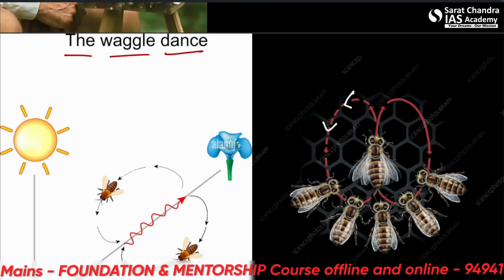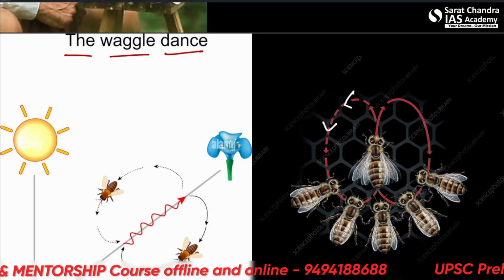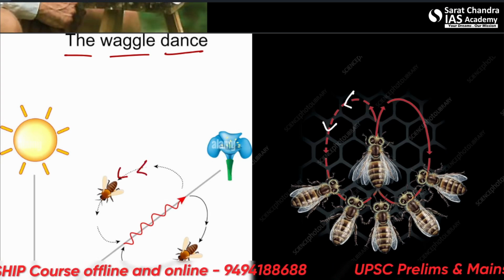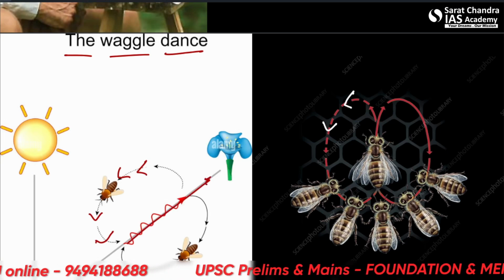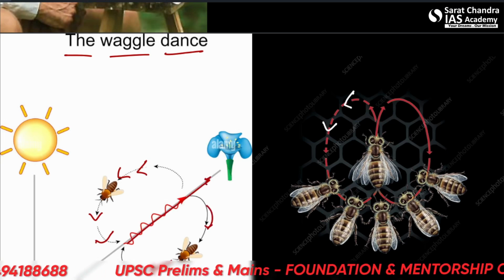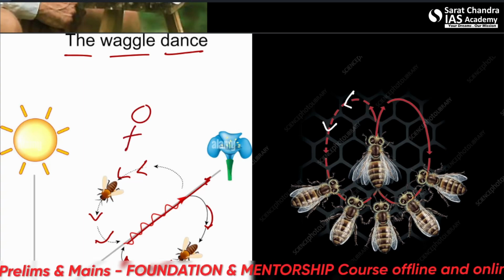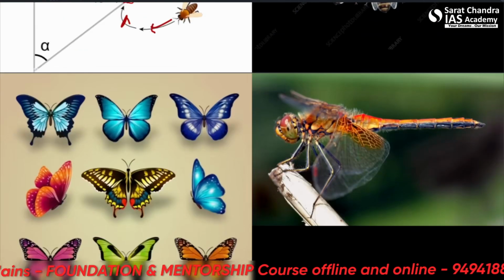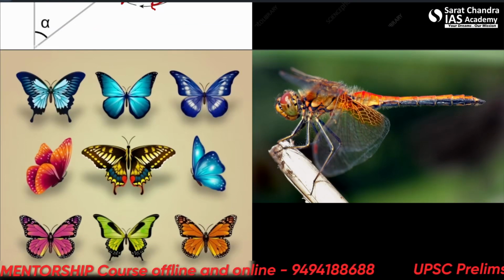As you can see here, if it moves in this direction, let's say anti-clockwise, then it's here. It's moving in this direction. It may also propose it's somewhere here or here, and whatever the function is further. Okay, let's now talk about the other animals which are seen in the question, because they are also very important for us to read about.